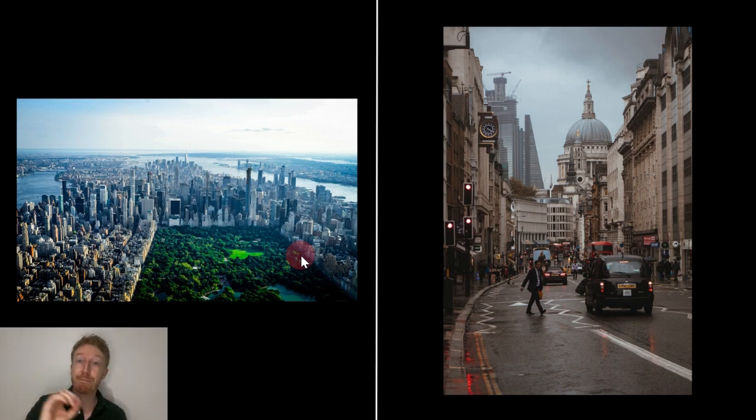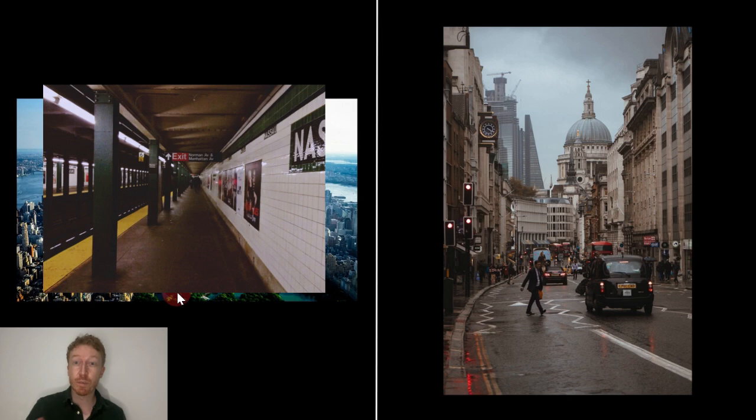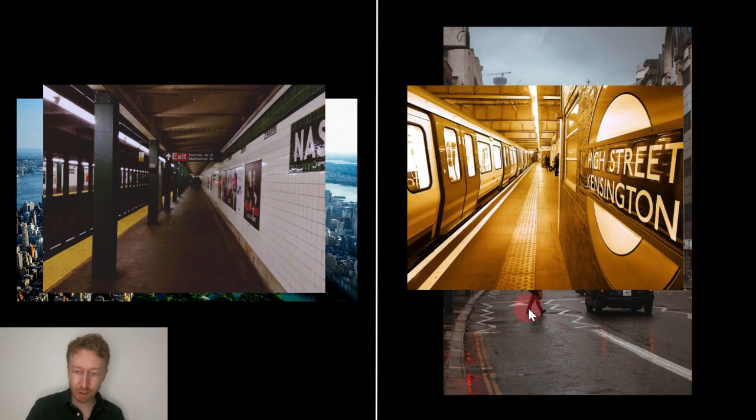However, I think that the metro system in London is much better than the metro system in New York. In New York, they call it the subway. It's called the subway in America. But in London, they actually call it the tube. So you can get on the tube in London, or we call it London Underground, the Underground as well.